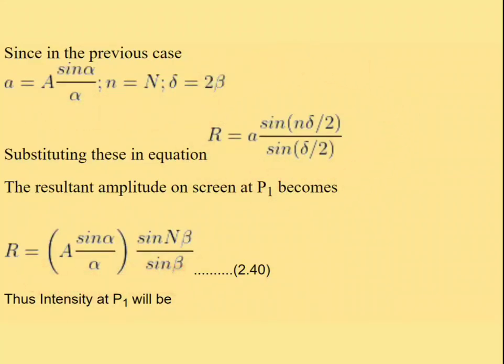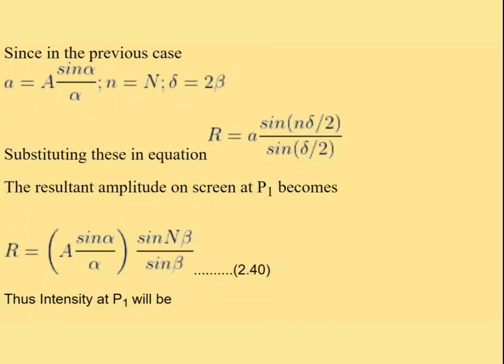So the resultant amplitude on the screen at P1 is capital R is equal to A sin alpha by alpha into sin N beta by sin beta. Now this is only the resultant amplitude, but we have to find the intensity at the point P1.